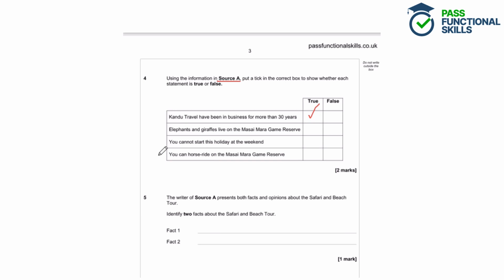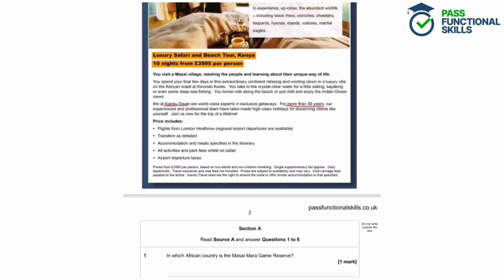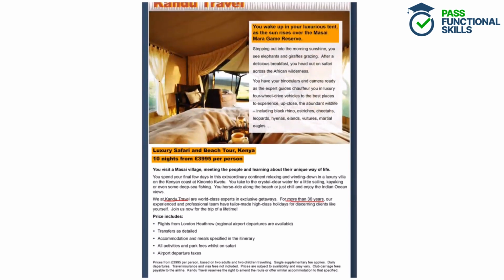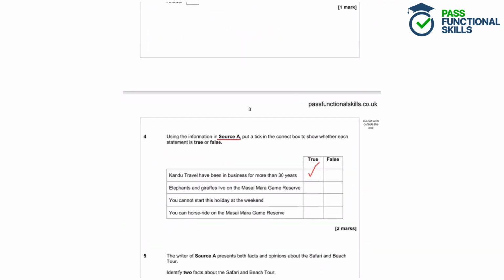Elephants and giraffes live on the Masai Mara Game Reserve. Is that true? Well, yes, that is definitely true, because as soon as the Masai Mara Game Reserve is mentioned, it says that stepping out into the morning sunshine, you see elephants and giraffes grazing. So they live on that game reserve. That is a true statement.